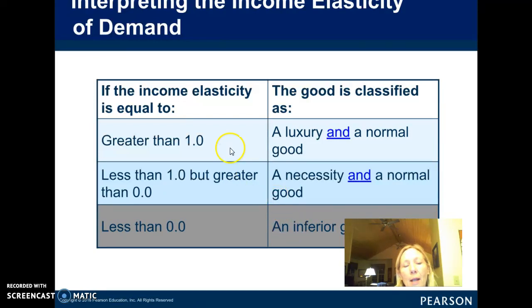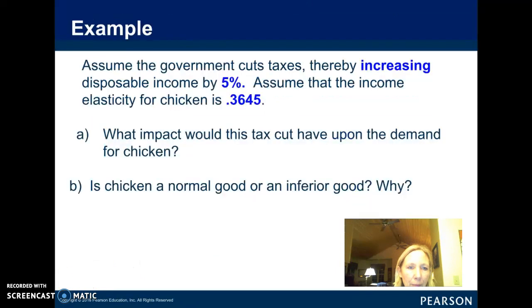That makes sense, because if your income goes up and you buy more of a good, that's a positive slope. It's a positive and a positive. Income goes up and you buy a little bit more of a good, that's still a positive relationship. However, if your income goes up and you buy less of a good, that's a negative slope.